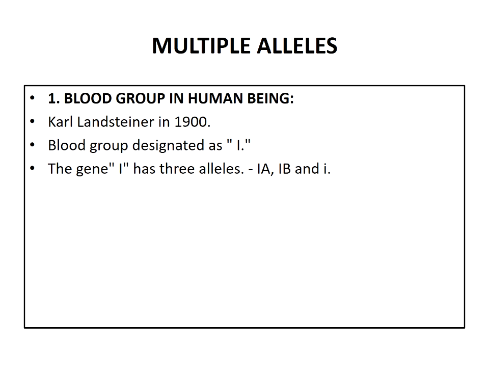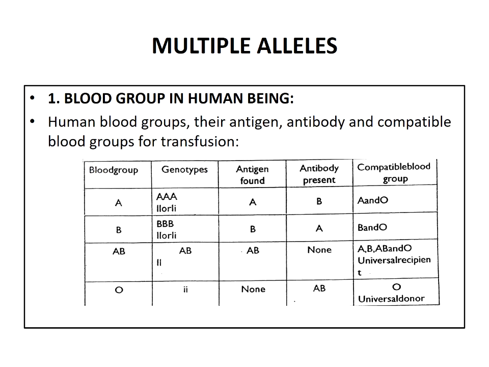Individuals with the genotype IAIA or IAIO produce antigen A and are classified in blood group A. Individuals with the genotype IBIB or IBIO are classified in blood group B, and individuals with the genotype IOIO are grouped in O blood group, and such individuals produce neither antigen A nor antigen B. Individuals with the genotype IAIB produce both antigens A and B, and hence are classified as AB blood group.